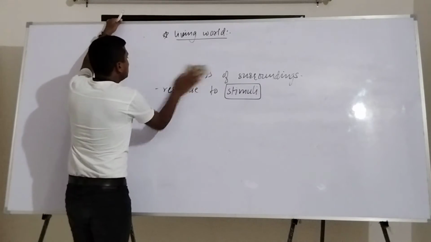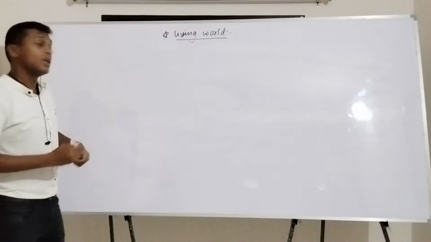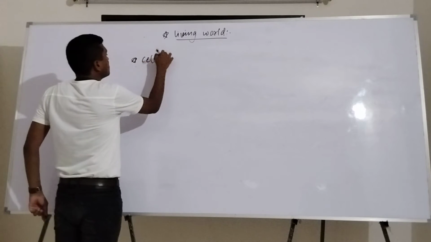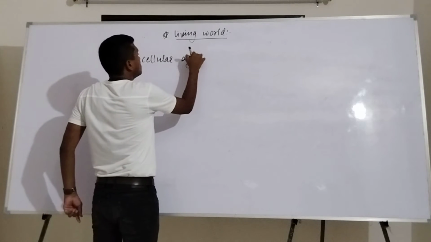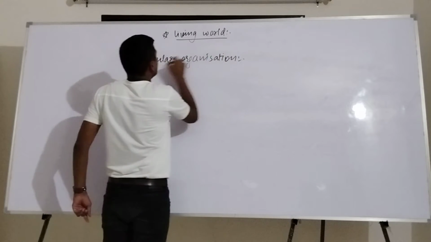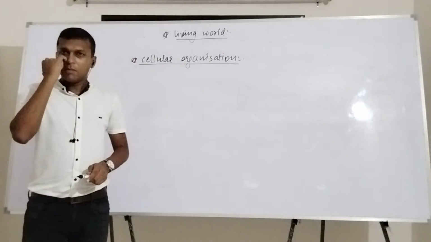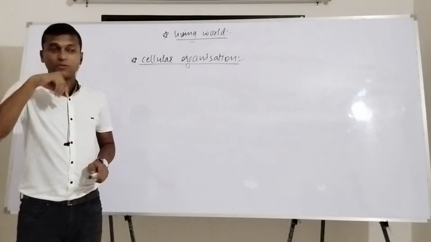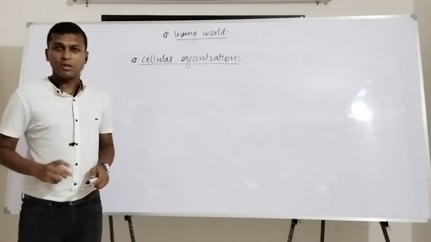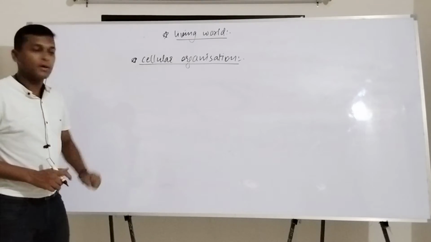Now, the second property which we talked about is called cellular organization. What is meant by cellular organization? Some people say that all organisms are made of cells, but this is to some extent a very small phenomenon. Cellular organization has two different meanings.